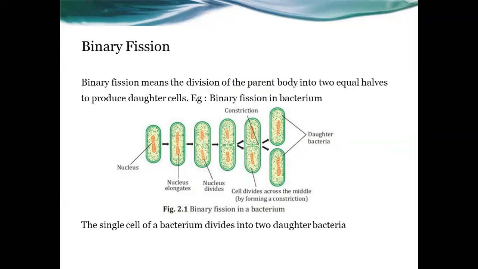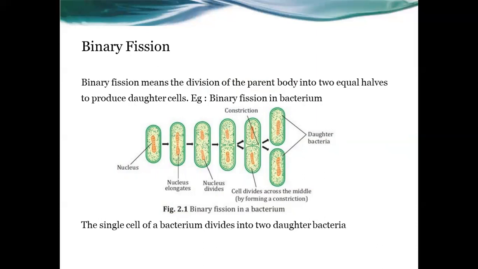Binary fission in bacterium is an example. Bacterium is an example of binary fission. That means the parent body of the bacteria is changed into two equal halves. Those two equal halves are the daughter cells of a bacterium.